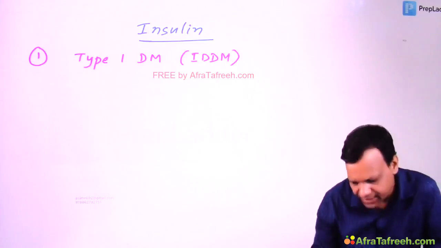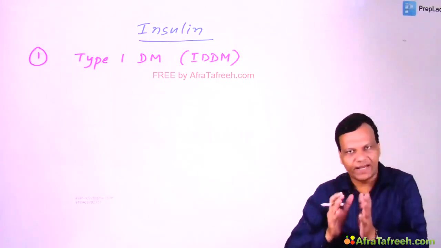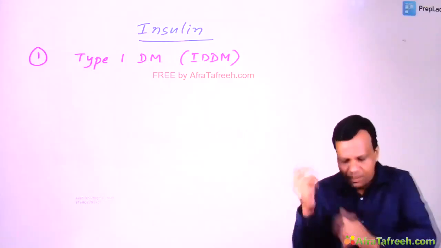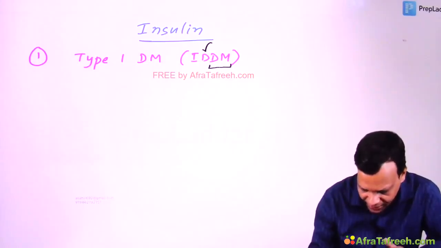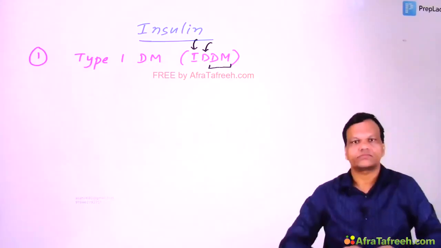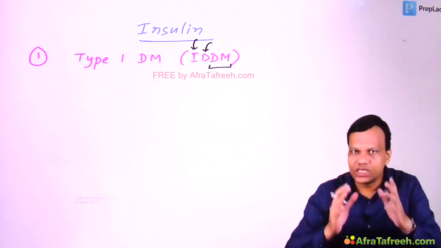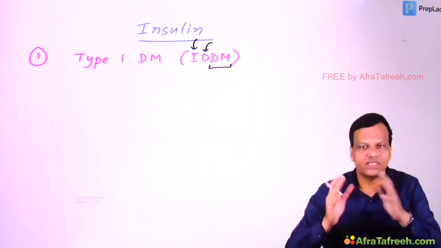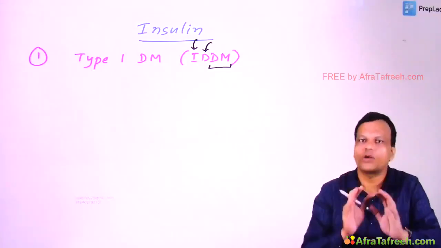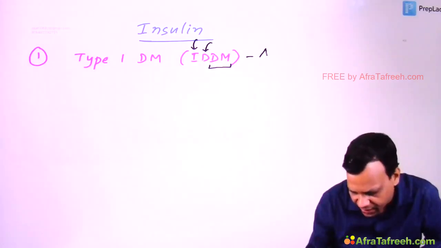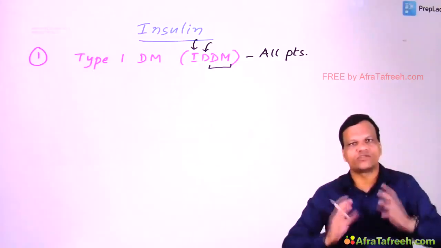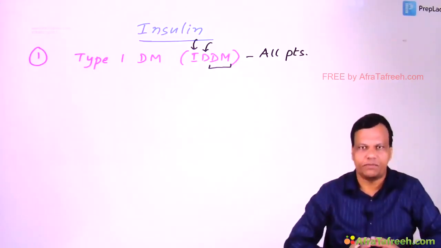As the name tells, insulin dependent diabetes mellitus means this type of diabetes mellitus is dependent on insulin. There is absolute insulin deficiency. So this type of diabetes mellitus cannot be treated without insulin. So all patients of type 1 diabetes require insulin therapy.